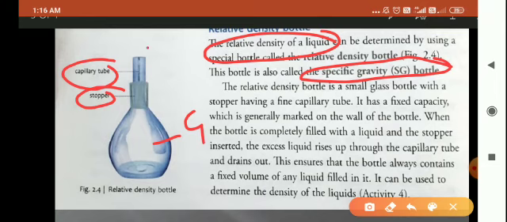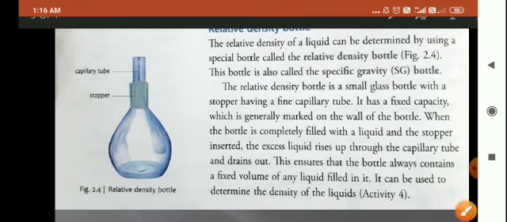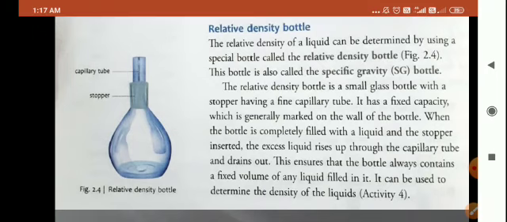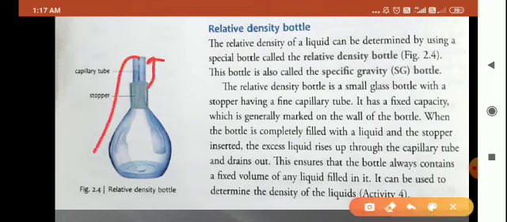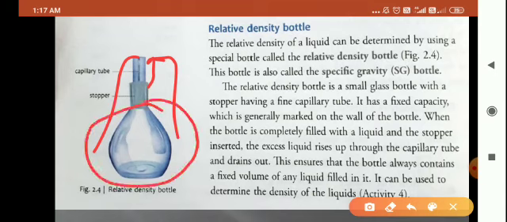Can you see this fine capillary tube here inside? When we fill this bottle with the liquid and insert the stopper, the extra liquid rises up through this capillary tube and drains out. Therefore, we can say that every time this bottle contains a fixed volume of a liquid.